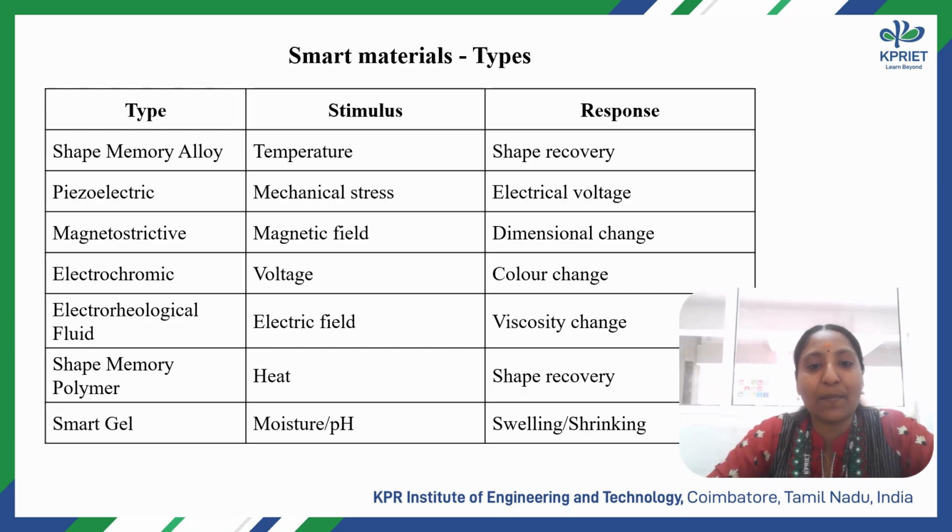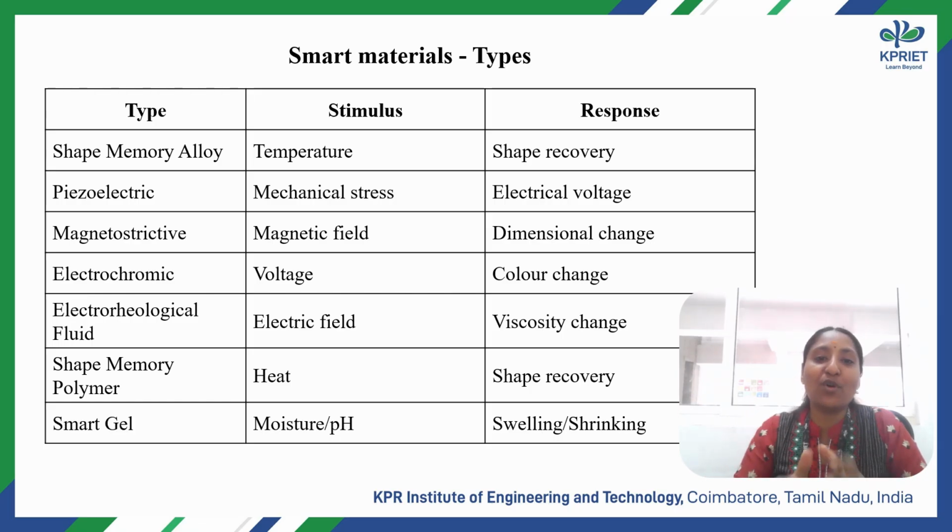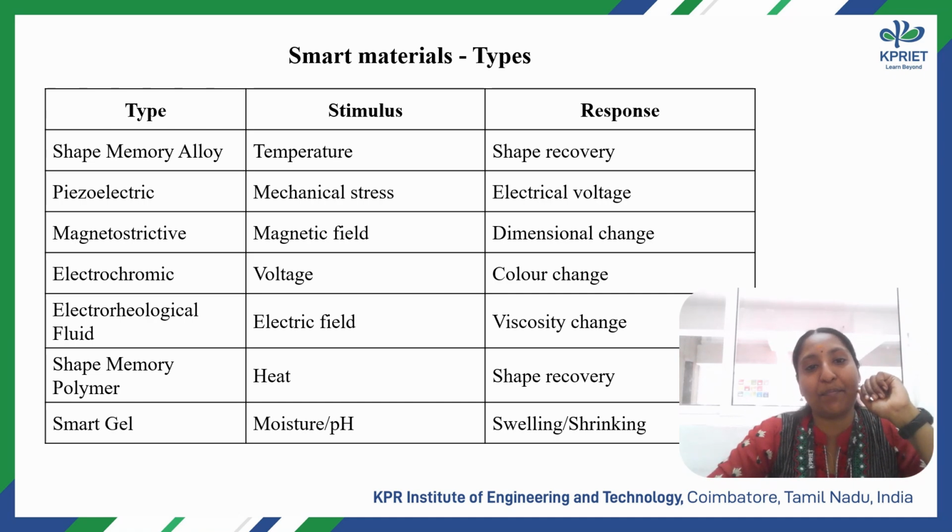Second one is piezoelectric material. Everybody knows that piezoelectric material produces electrical voltage when mechanical force or pressure is applied. They can also deform, and if we remove the electrical voltage, it reforms. That is the main usage of piezoelectric material. Examples are quartz and lead zirconate titanate, PZT. These are the materials we use in pressure sensors, ultrasound scanners and vibration sensors.